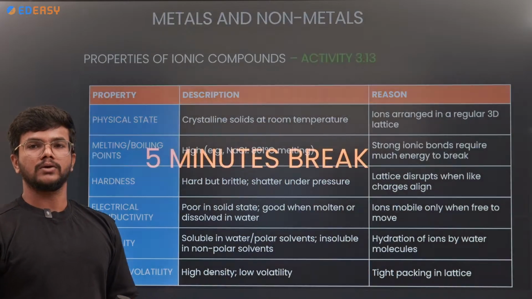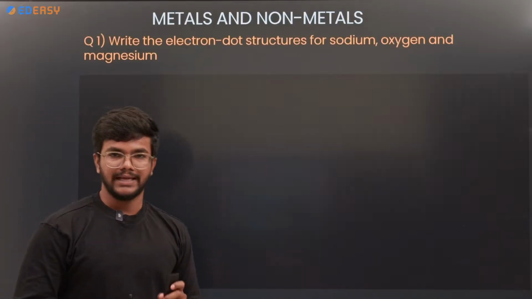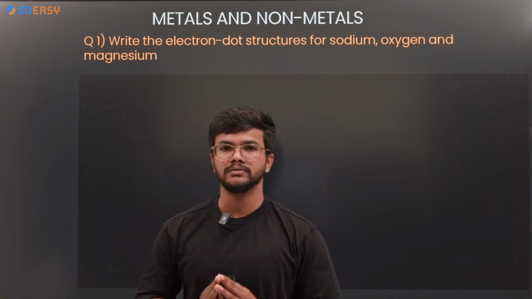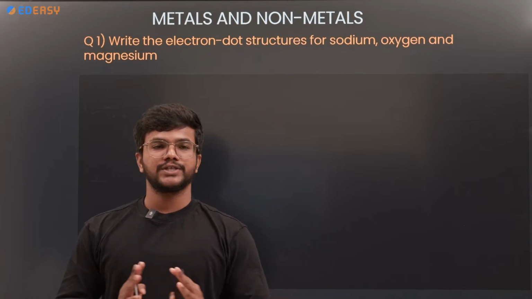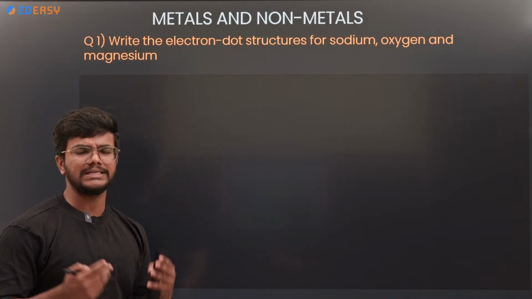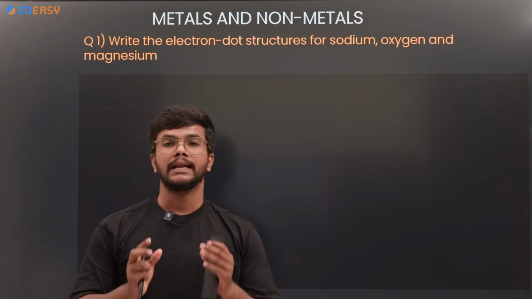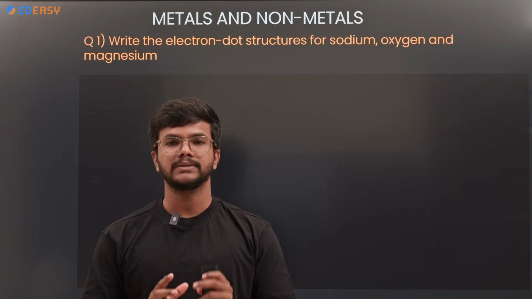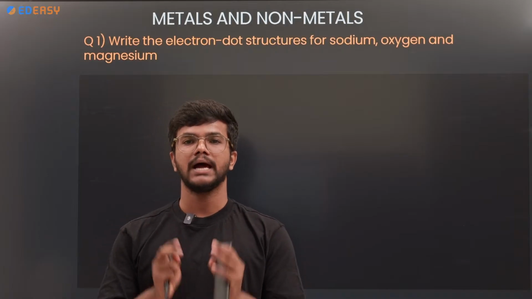So before the break, we didn't discuss these two slides. Hope you understand. So next, after the 5 minute break, what are the topics we are going to study? The questions are: write the electron dot structure of sodium, oxygen and magnesium. What is electron dot structure? Remember, electron dot structure means the outermost electrons of an atom are kept as dots around the atom.